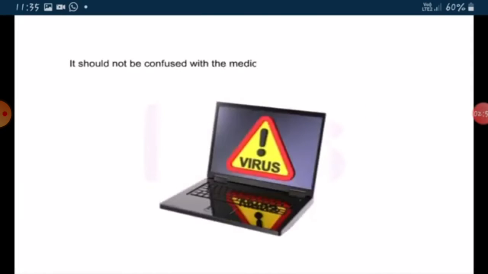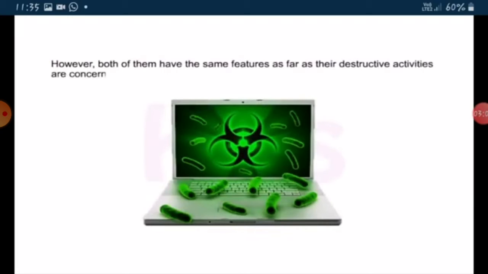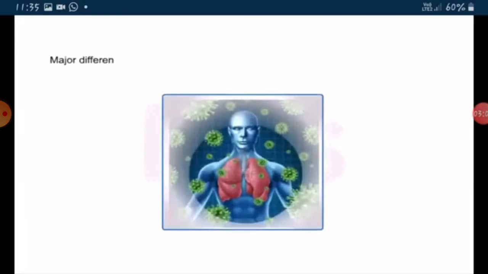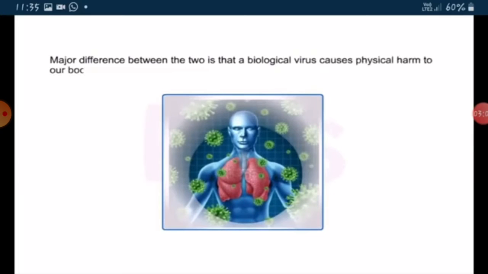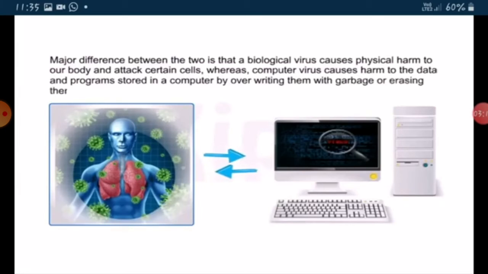A computer virus is a program. It should not be confused with the medical term virus, which is an organism. However, both of them have the same features as far as their destructive activities are concerned. Major difference between the two is that a biological virus causes physical harm to our body and attacks certain cells, whereas computer virus causes harm to the data and programs stored in a computer by overwriting them with garbage or erasing them.